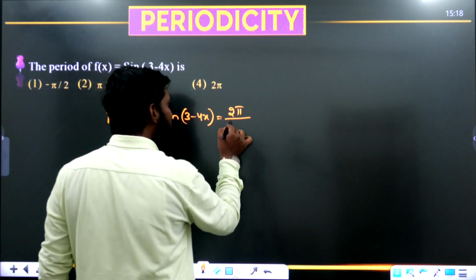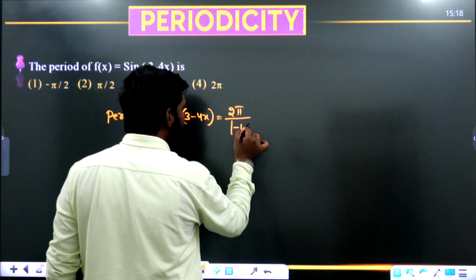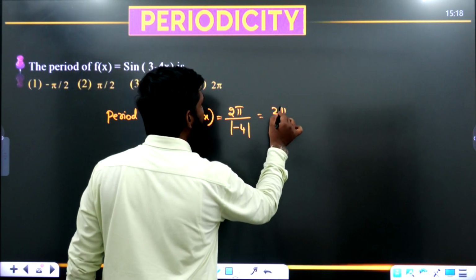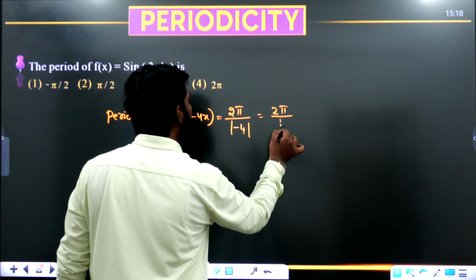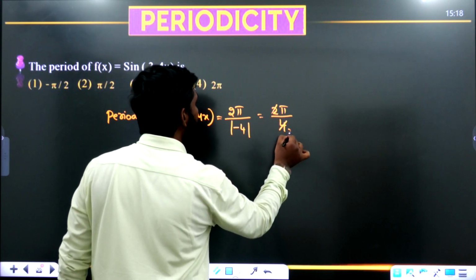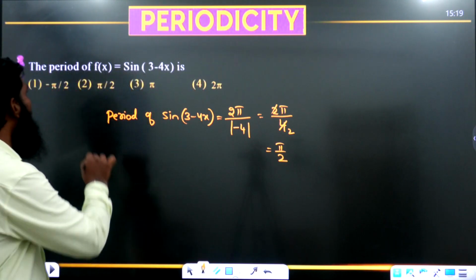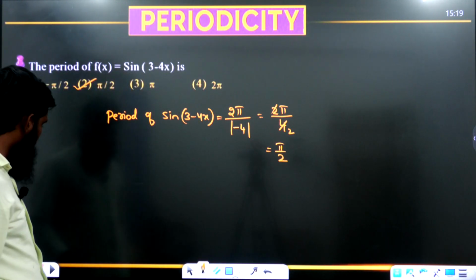Minus 4. So if we are having minus 4, then we are having the modulus function also now. Mod of minus 4 we are writing. So 2 pi divided by mod of minus 4, which will become 4. 2 ones are 2, 2 twos are 4. So what is the final answer we are having? Pi by 2. Pi by 2 means option 2 is correct.